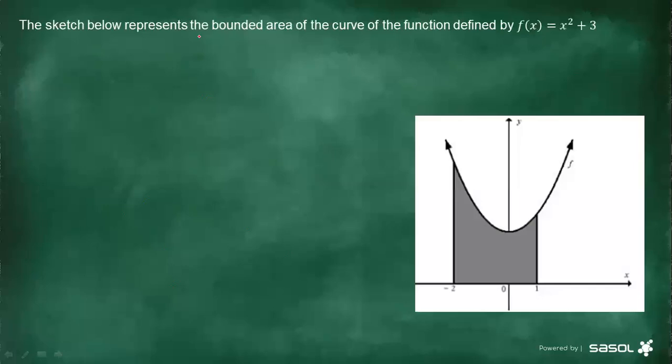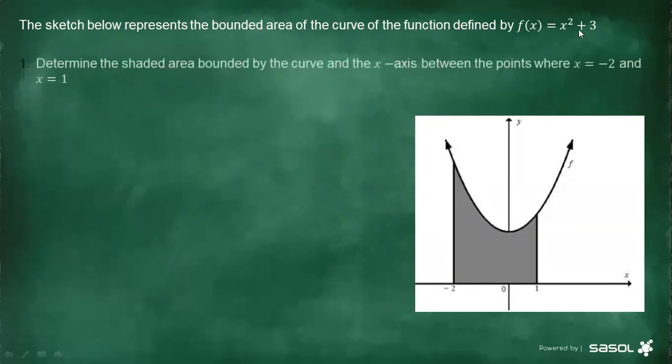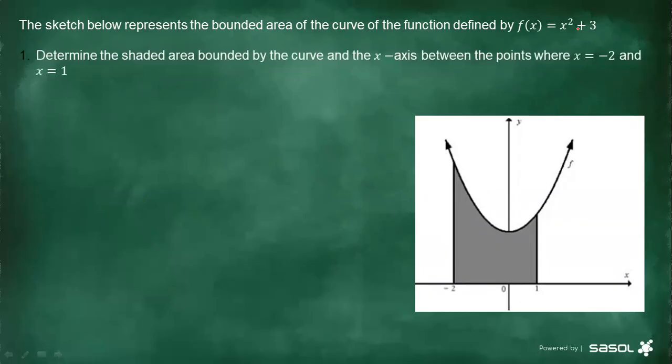The sketch below represents the bounded area of the curve of the function defined by f of x equals x squared plus 3. Determine the shaded area bounded by the curve and the x-axis between the points where x equals -2 and x equals 1.